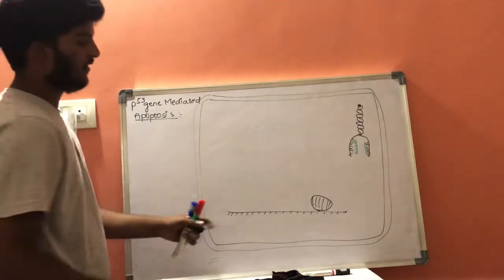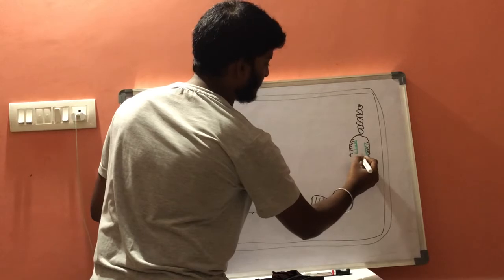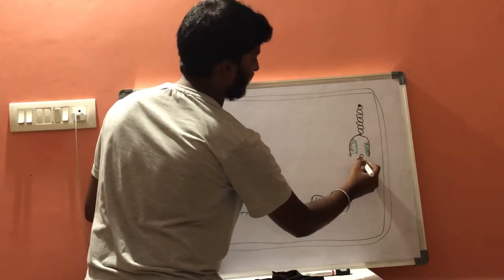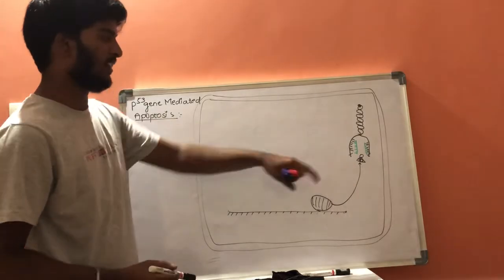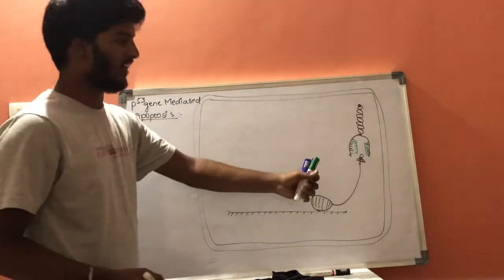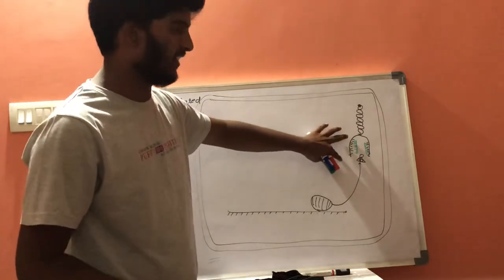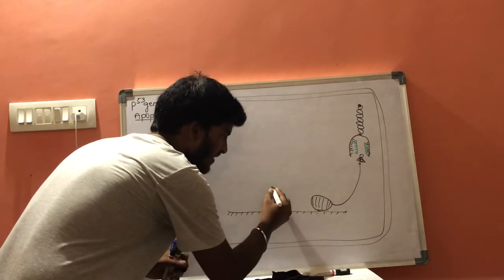This gene will activate a special type of enzyme. The function of this special type of enzyme is that it will check the newly formed DNA strand. If there are any alterations in the newly formed DNA,